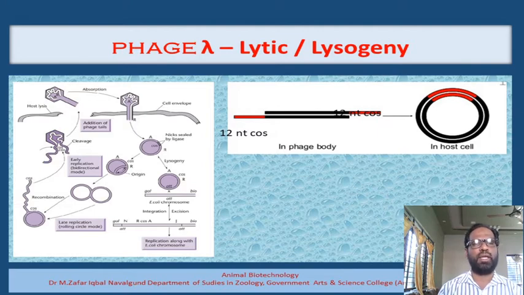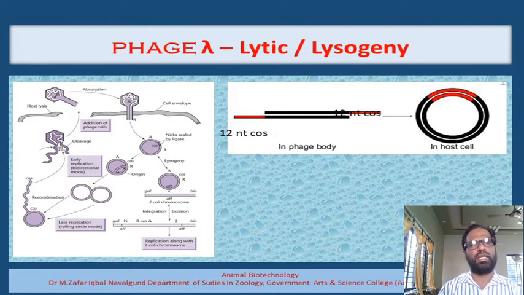And the integrase protein is responsible for helping the integration of this particular genome into the genome of the bacteria. It means that the C2 protein should be in adequate quantity, and if it is present in adequate quantity, then only the lysogenic pathway is possible. That's why the C2 protein will directly go and induce the transcription of the INT gene, and the INT gene will produce the integrase protein.